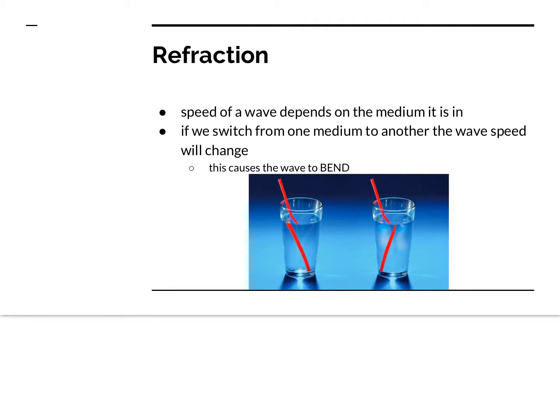Okay, refraction. If you've ever seen things in pools or you've seen those funny pictures, refraction when something's in air versus water occurs. So this is going to be due to light waves in air versus in water. If you've ever seen this before, your straw actually ends up looking bent like this because the wave speed changes. Okay, so that makes the wave bend. So if the wave was going faster here and all of a sudden it goes slower here, it's going to change the angle that you can see the light from the straw.